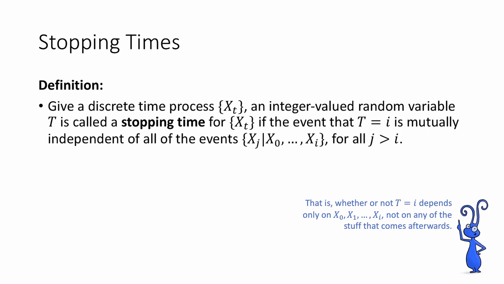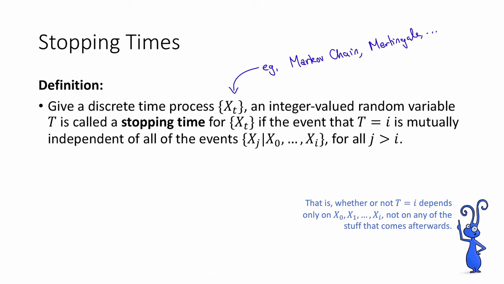So here's a definition. Given a discrete time process x sub t, for example, x sub t could be a Markov chain, a martingale, or anything else, an integer-valued random variable T is called a stopping time for the sequence x sub t if the event that T is equal to i is mutually independent of all the events xj conditioned on x0 up to xi for all j greater than i.